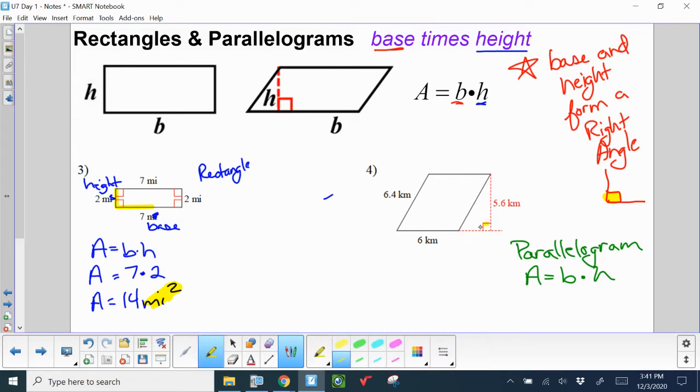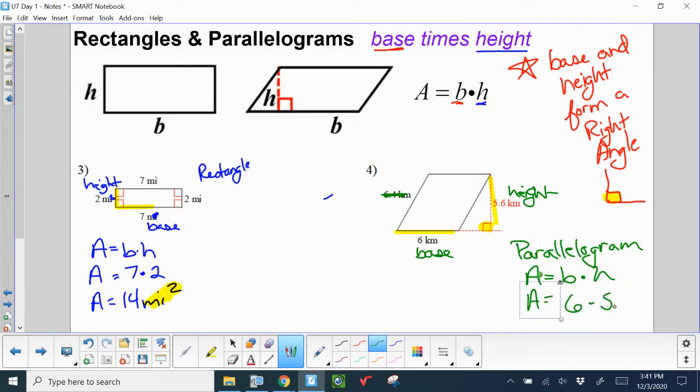So find the right angle, and the line segments that form that right angle are going to be our base and our height. So this 6.4 right here on this slant, that is not a height. That is not helping to form a right angle. I'm going to just cross it out. So 6 kilometers is my base, 5.6 kilometers is my height, and very simple, I just multiply them together.